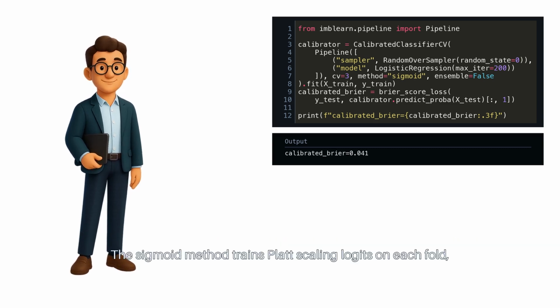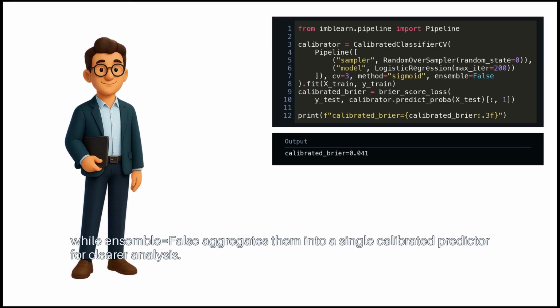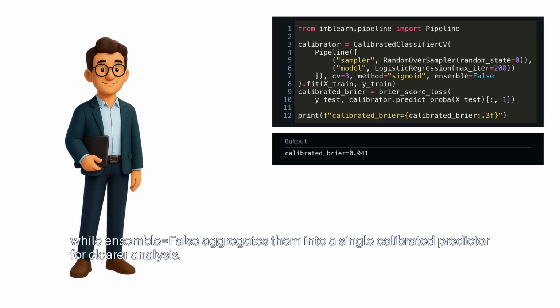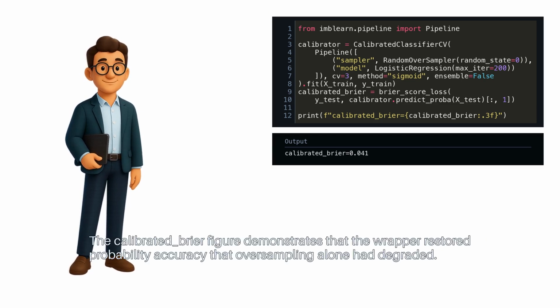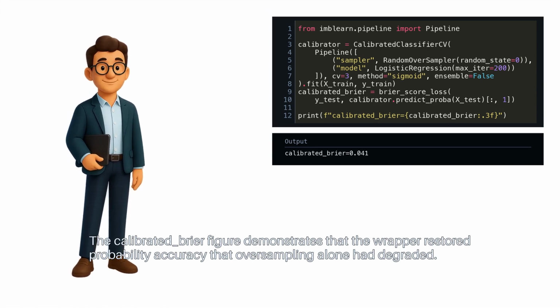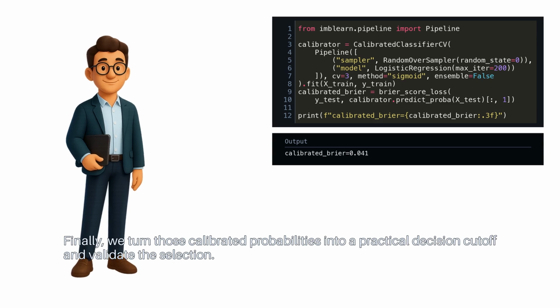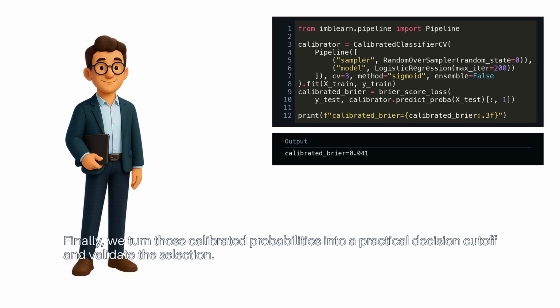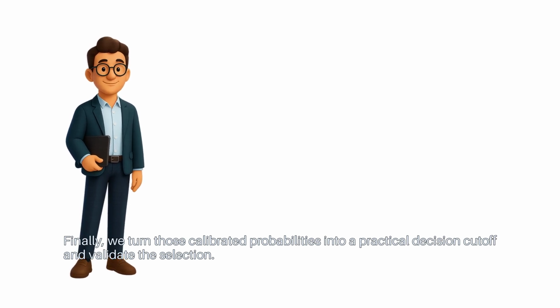The sigmoid method trains Platt scaling logits on each fold, while ensemble=False aggregates them into a single calibrated predictor for clearer analysis. The calibrated Brier figure demonstrates that the wrapper restored probability accuracy that oversampling alone had degraded. Finally, we turn those calibrated probabilities into a practical decision cutoff and validate the selection.